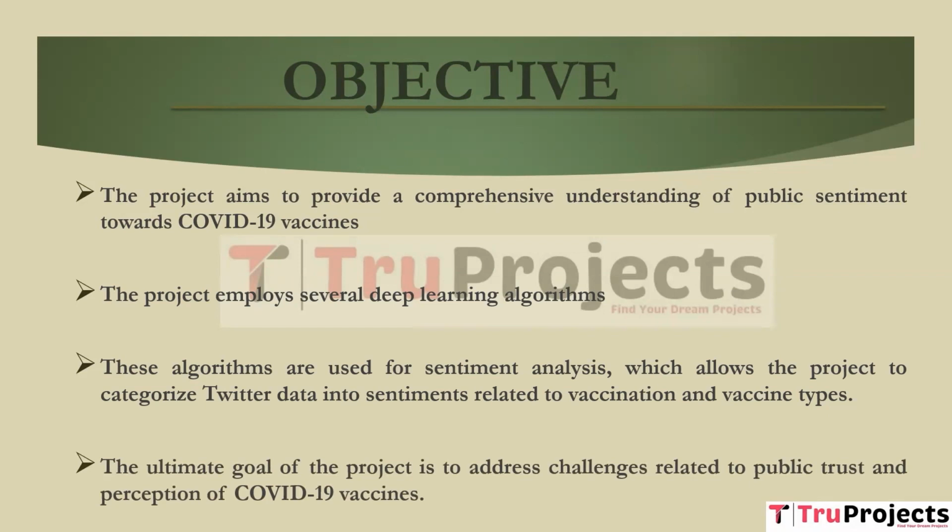The ultimate goal of the project is to address challenges related to public trust and perception of COVID-19 vaccines. By analyzing sentiments, the project aims to identify factors contributing to vaccine hesitancy, uncover patterns of misinformation or distrust, and provide insights for policymakers and healthcare professionals to tailor vaccination strategies.